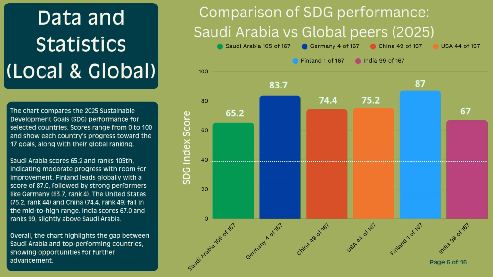Finland leads globally with a score of 87.0, followed by strong performers like Germany, 83.7, rank 4. The United States, 75.2, rank 44, and China, 74.4, rank 49, fall in the mid to high range. India scores 67.0 and ranks 99, slightly above Saudi Arabia. Overall, the chart highlights the gap between Saudi Arabia and top-performing countries, showing opportunities for further advancement.